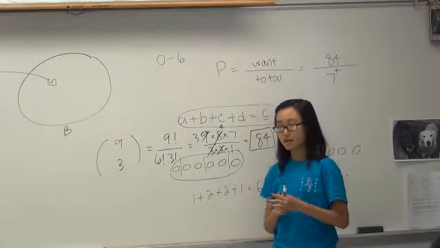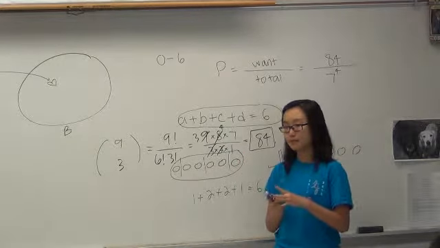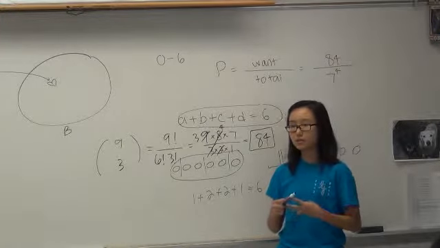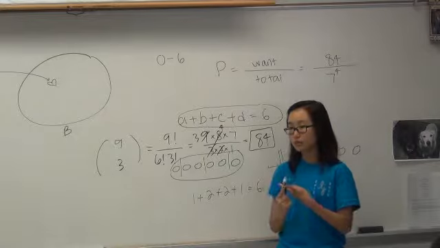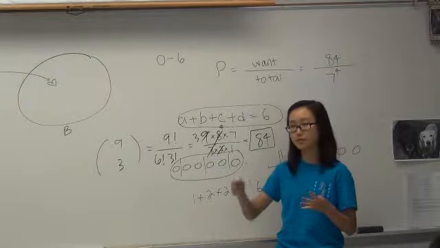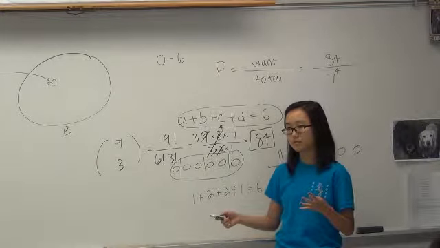And the rule is that the second person's roll must be at least as large as the first person's roll. So if the first person rolls a 2, the second person has to roll a 2 or greater. And this applies for the third person and the fourth person.